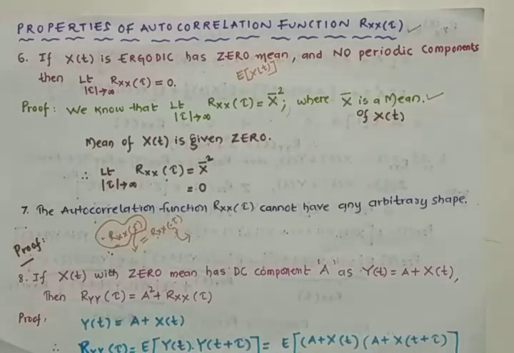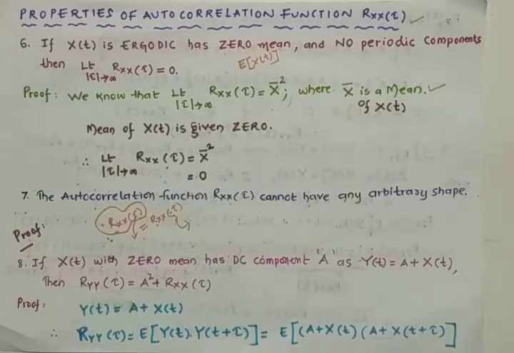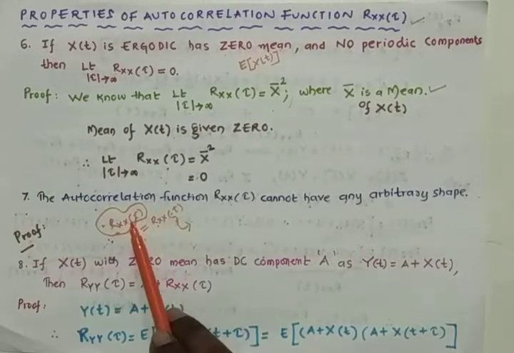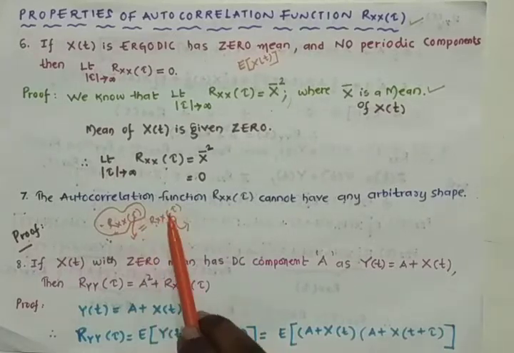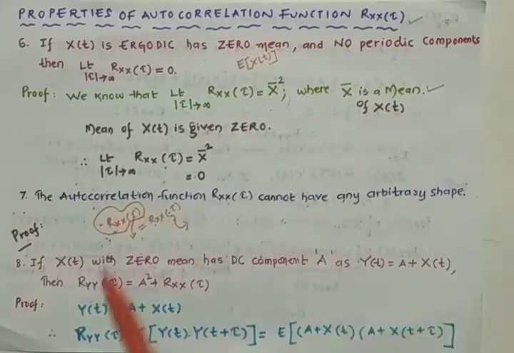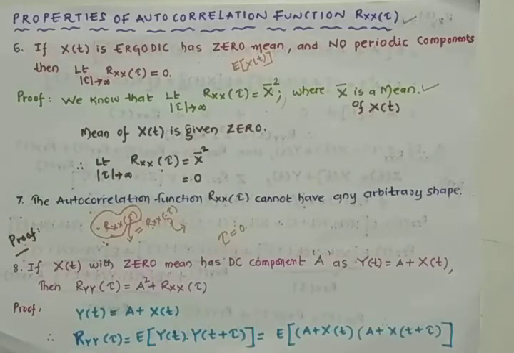Because at the origin only it has the maximum, and it has the same shape when the time difference tau is positive and when it is negative. So the autocorrelation function remains the same when tau is positive and when it is negative, and it is maximum at tau equal to 0. We have discussed this in the second and third properties.